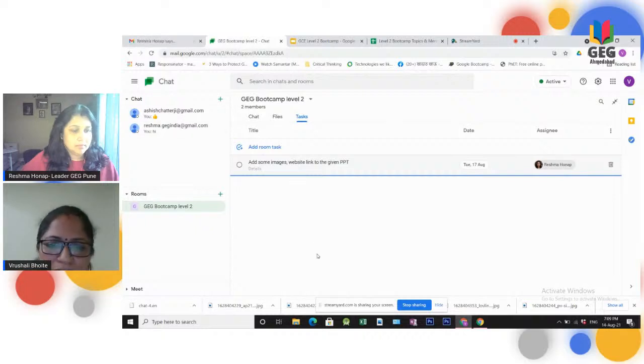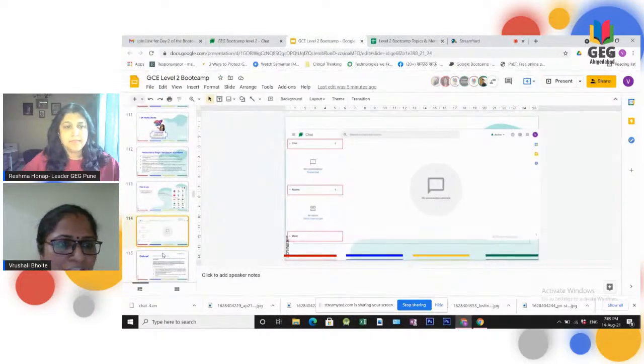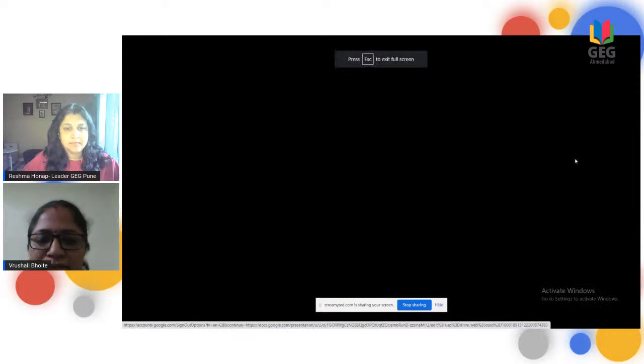So here is how we can use chat for collaboration, for direct messaging, for sending files, and also if any project is given to you and you want to work on it. So Google Chat is the better option here. Now see here, one challenge is there. You can create a group chat.